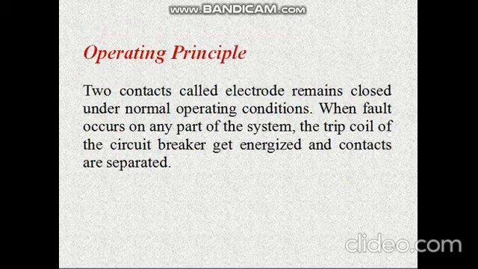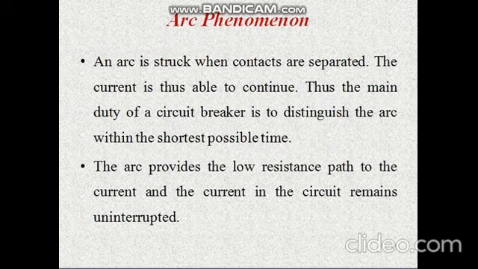The two contacts, called electrodes, remain closed under normal operating conditions. When a fault occurs on any part of the system, the trip coil of the circuit breaker gets energized and the contacts are separated by a mechanical system. On a heavy fault condition, once the contacts separate, an arc is going to be generated, struck when the contacts are separated. So the current is able to continue, and the main duty of the circuit breaker is to extinguish the arc within the shortest possible time to avoid